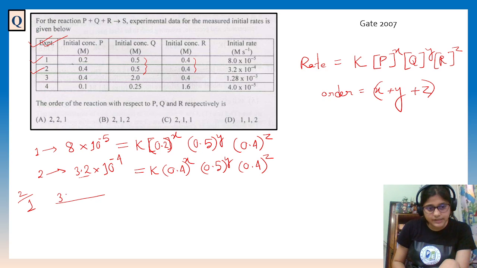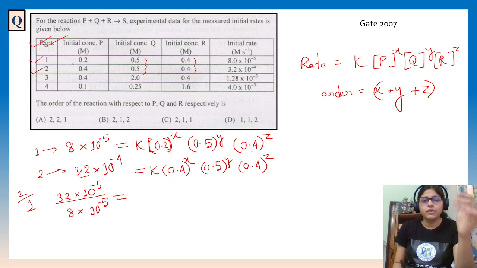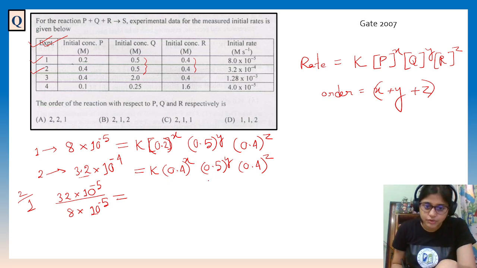If I write 32 only, it will become 10 to the power minus 4, and here 8 into 10 to the power minus 4. I am only multiplying here with 10 and dividing here with 10, same thing, as there is a multiplicative nature. Now if we divide, I will not write, just see these are same, so it will be 1. These are same, this will be 1. All are multiplication here. And k will also be removed.